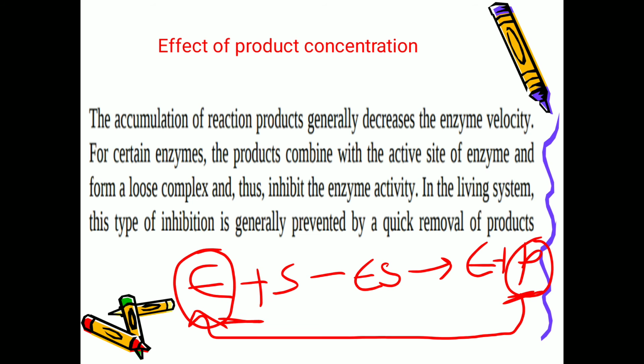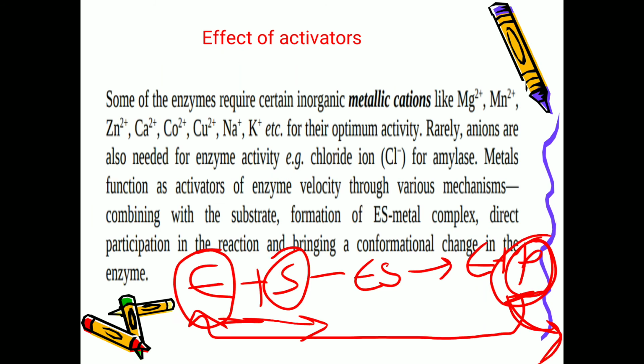So there is no space or active site for the substrate to bind with the other substrate, so that it will decrease the enzyme velocity. And what happens in the living systems, whenever the product is formed, it will be removed quickly. So the product concentration will decrease the enzyme velocity.